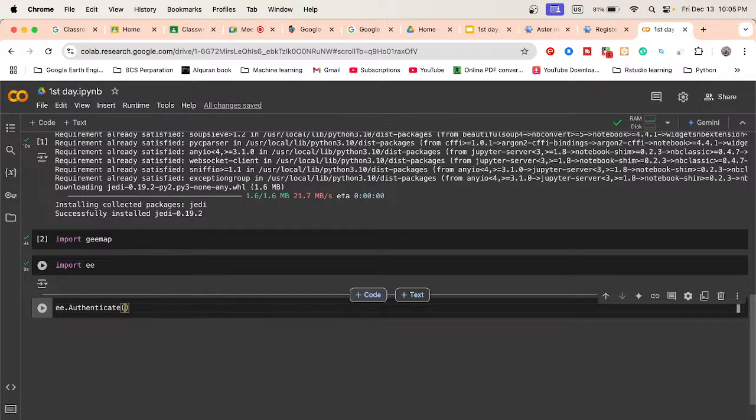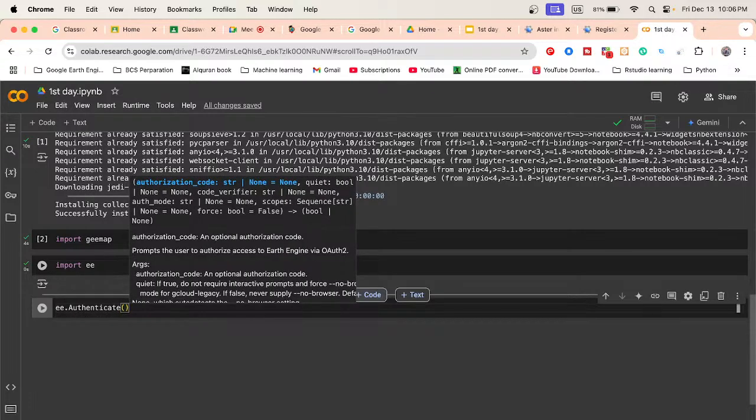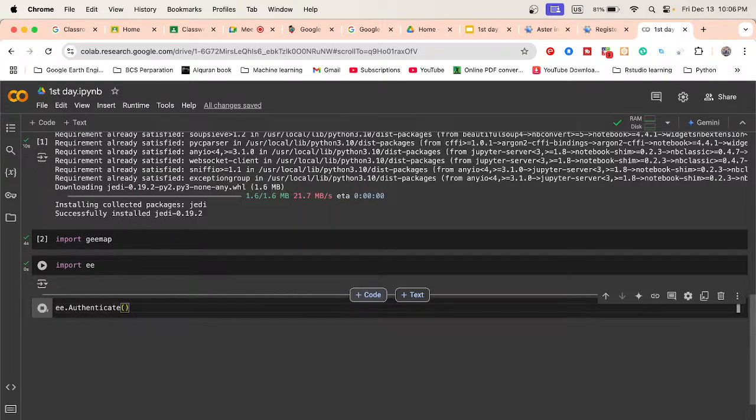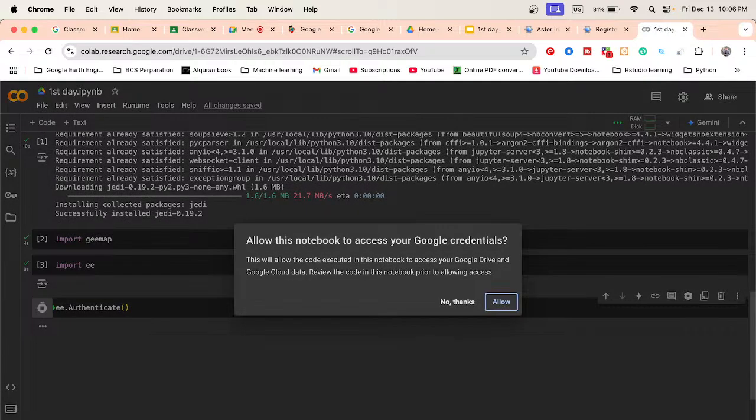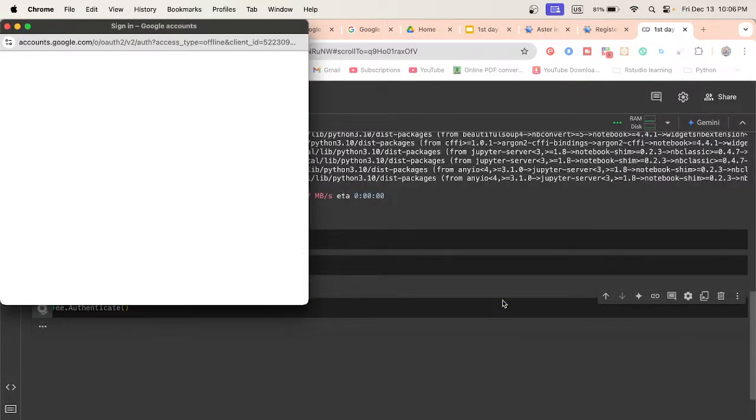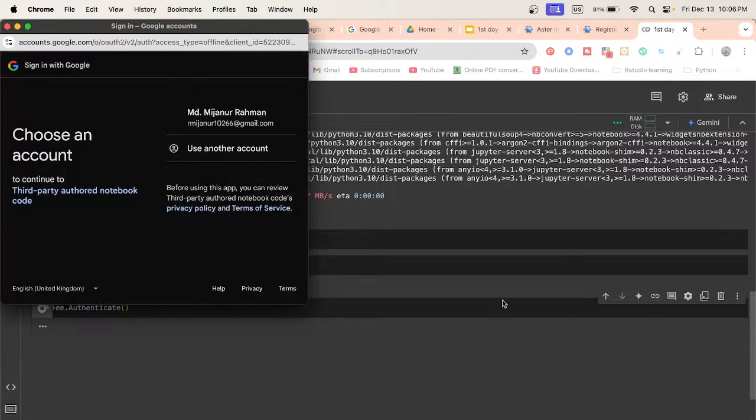And further, we also need ee.Authenticate. Just run it. Basically it checks your Gmail ID. Just click on allow. I want to use this email. Basically, whichever email you used for registration in Google Earth Engine, open Google Colab with the same email.